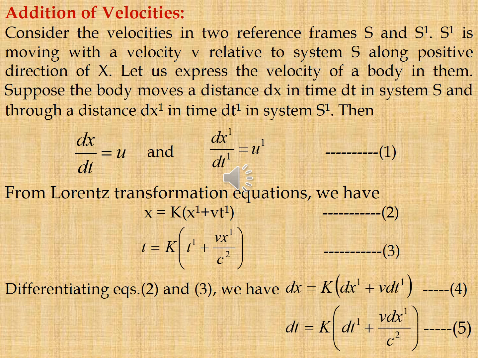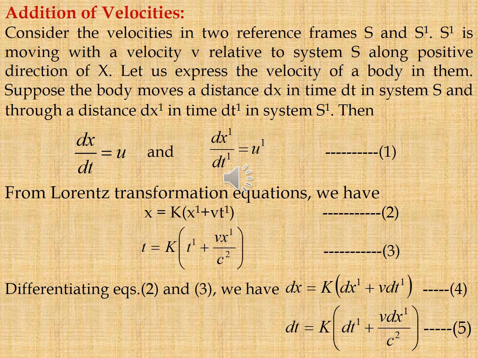That is equation 1. From the Lorentz transformation equations, we know that x is equal to k into x dash plus v t dash, that is equation 2. t is equal to k into t dash plus v x dash by c square, that is equation 3.